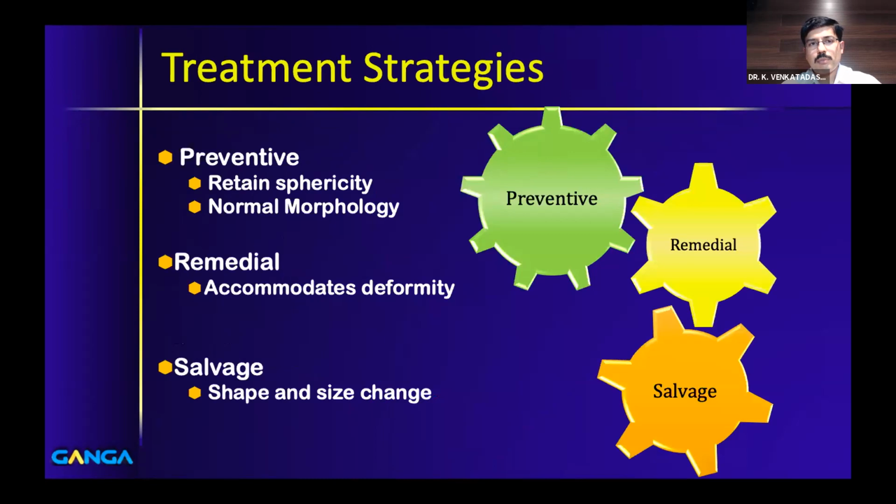So what are all the strategies? What do we mean by preventive strategy? We are trying to retain the sphericity and have a normal morphology. Whereas in the remedial surgeries, we try to accommodate the deformity. Whatever damage has already happened, we try to do something to accommodate it. So we'll come to that in detail. So that is called remedial. And in salvage, you change the shape and size of the head, where the remodeling has already happened, and the head is either big or irregular, or whatever change has happened, you try to normalize. Basically, you are trying to normalize the morphology of the proximal femur and acetabulum. And that is actually why I call it a corrective strategy.